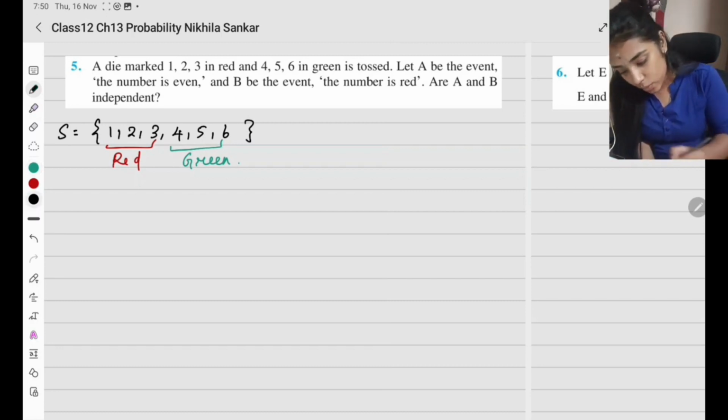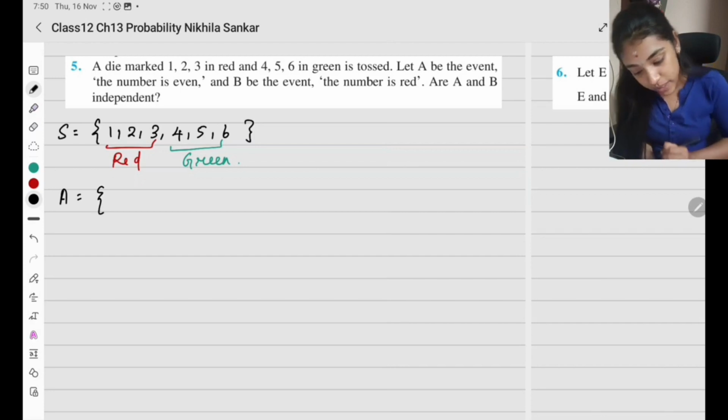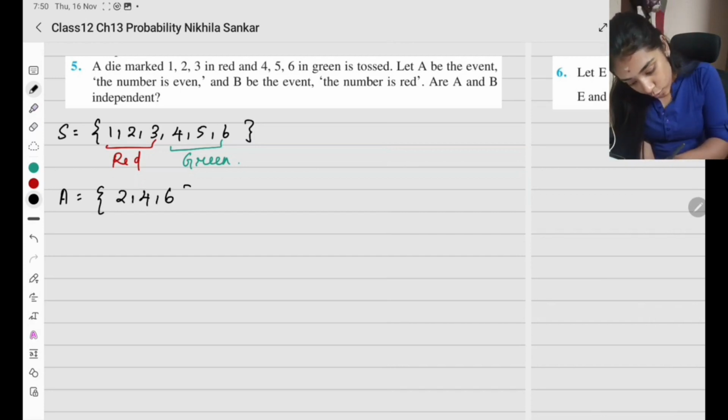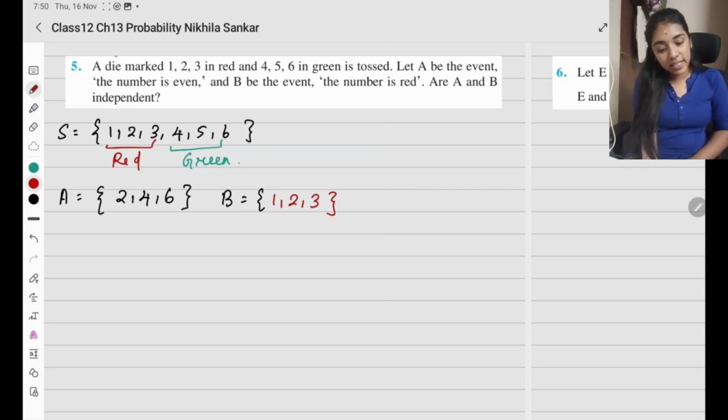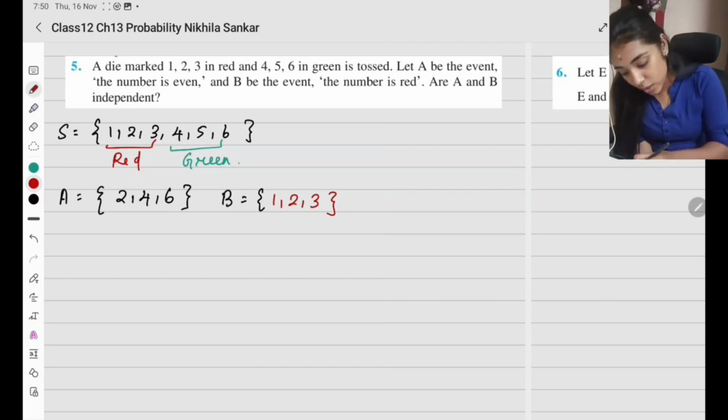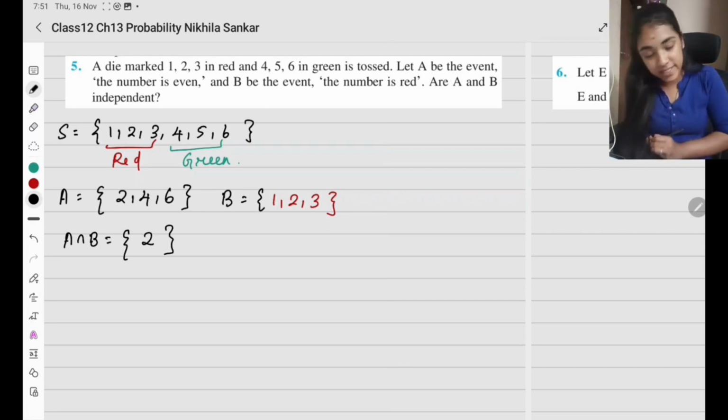Okay, now what else do I know? I have event A is going to be the number that is even. So I have 2, 4, 6. B, the event that the number is red. அப்ப என்னெல்லாம் red numbers இருக்கு? 1, 2 and 3. These are the elements that are red. Okay, now what is the intersection? A intersection B is going to be the number 2. That is the only intersection.